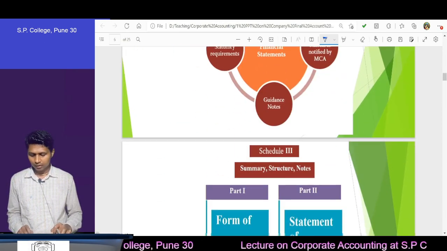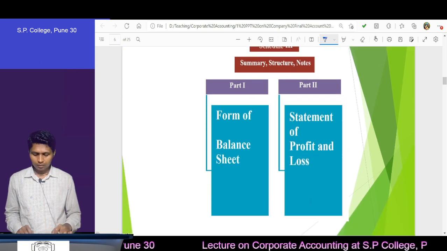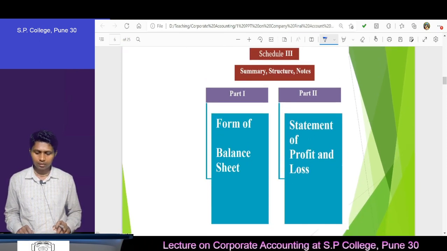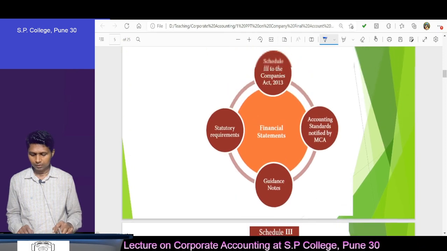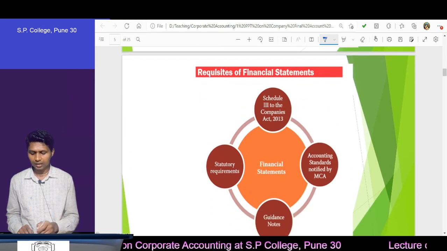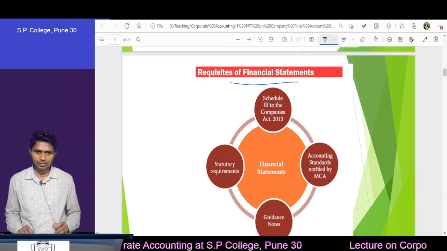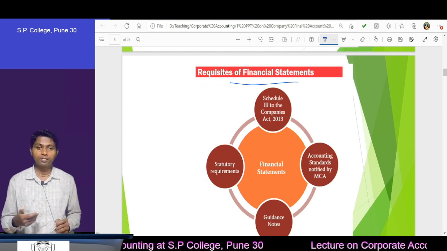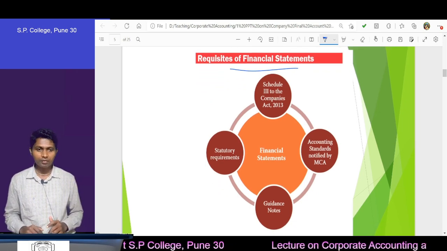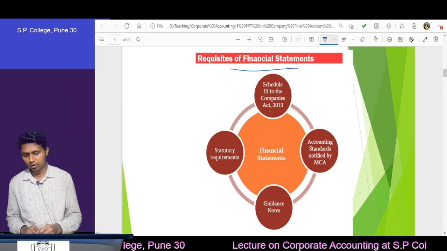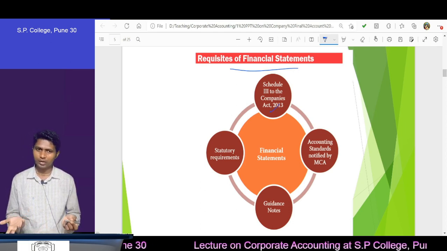Then what are the requirements, the prerequisites, of financial statements? When can you prepare a financial statement? You can prepare it after knowing Schedule 3. If you don't know Schedule 3, how can you prepare? You cannot.